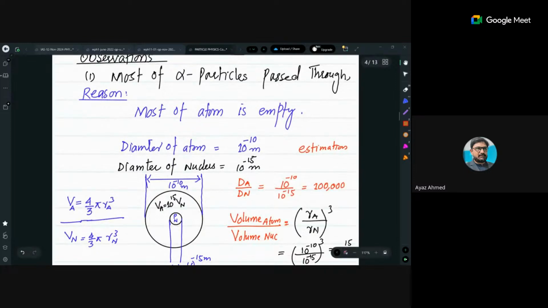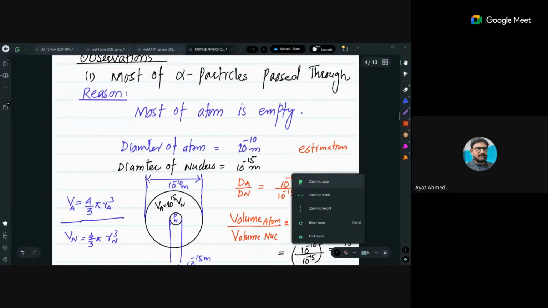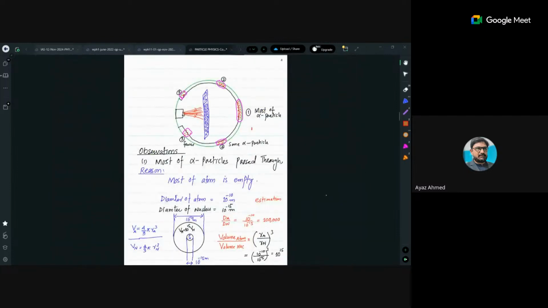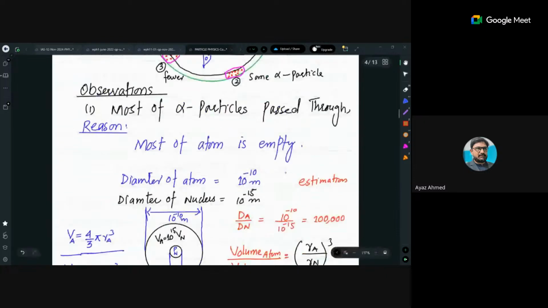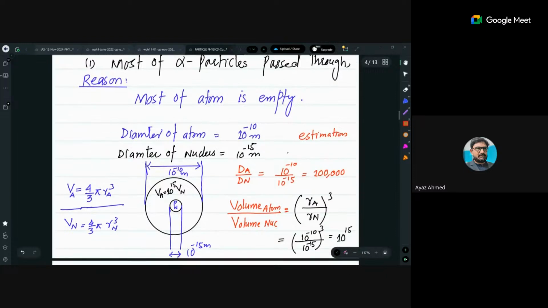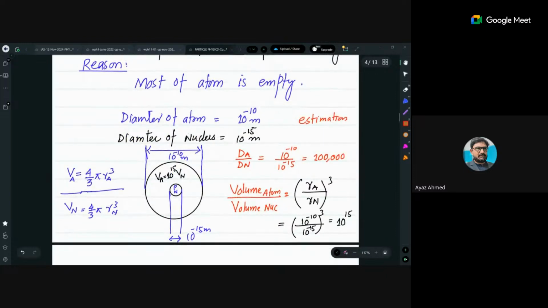The reason behind that was that most of the atom, or most of the gold foil, was supposed to be empty.